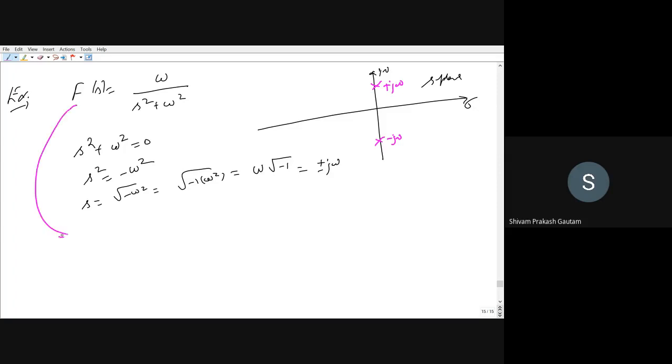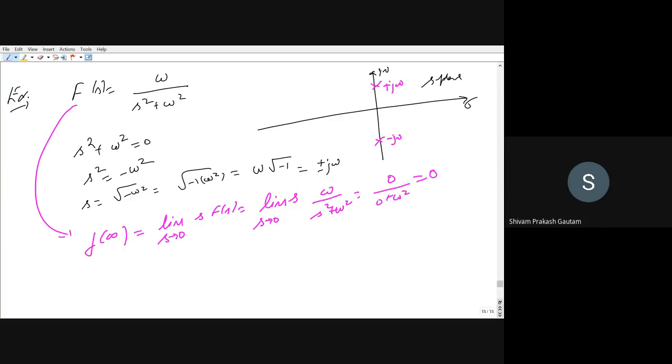If at all we apply the final value theorem, just for the sake of it, I am applying it. f of infinity will be equal to limit s tends to 0 of s into F of s. This will give limit s tends to 0 of s into omega upon s square plus omega square. Put s equal to 0, so this will give 0 upon 0 plus omega square. This will be equal to 0.